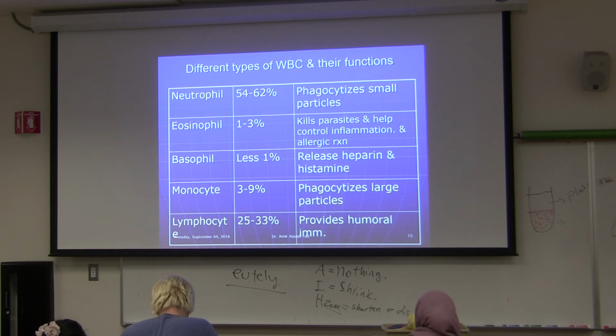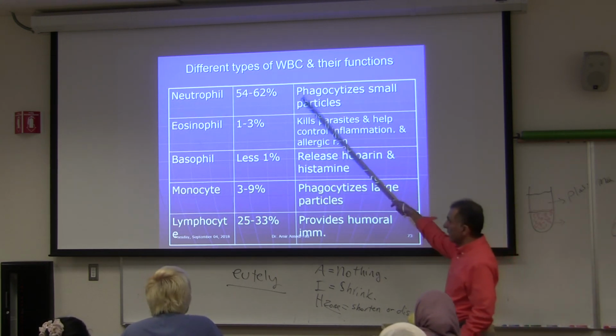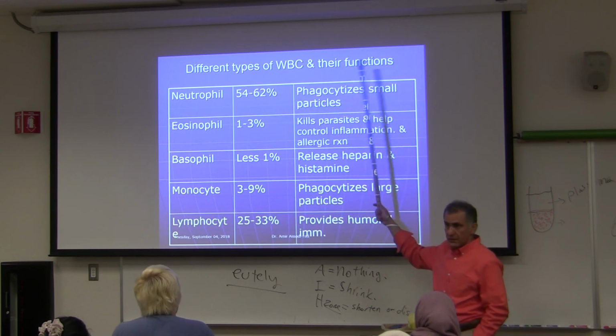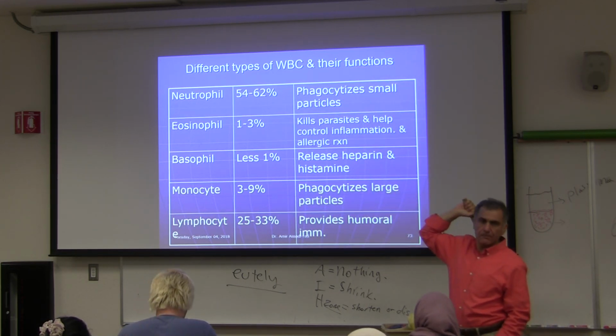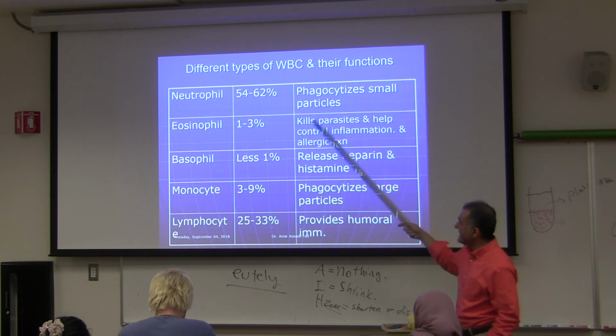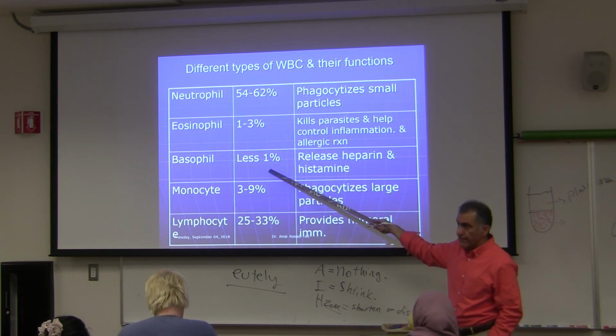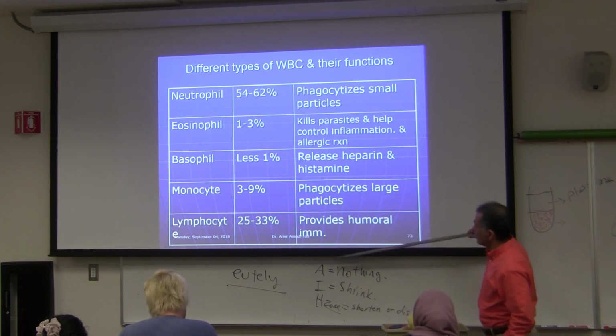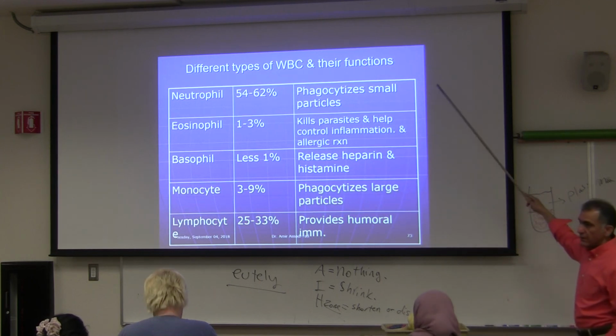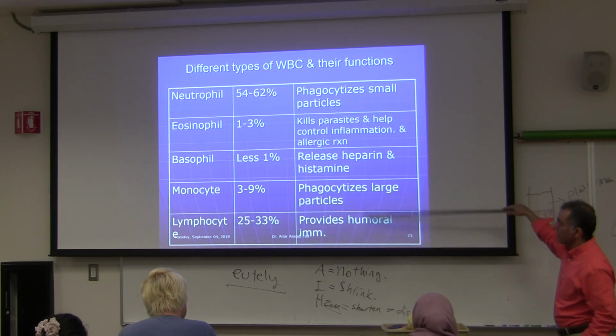If somebody asks you what is the most abundant white blood cell in the body, which one would you say it is? Neutrophil. They are the most abundant one. What is the least abundant one? Basophil. And then I would like you to know the functions. I'm not going to read it. But if you have any question,